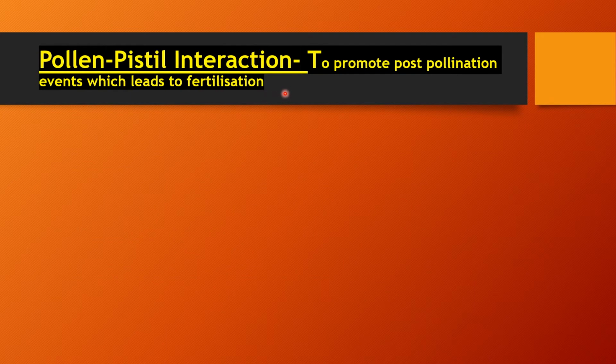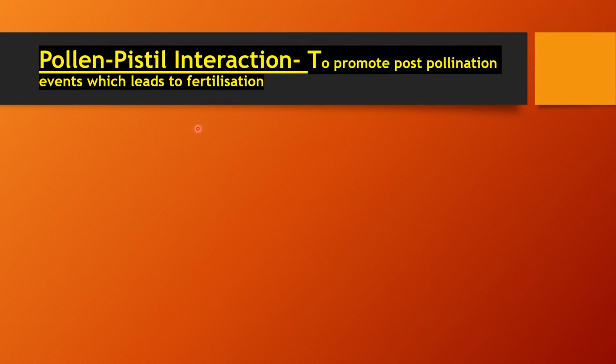Pollination simply means the transfer of pollen to the stigma of the flower, but it does not guarantee the transfer of the right or compatible type of pollen to the stigma. Often, some of the wrong pollens can also land on the stigma. So, pollen-pistil interaction is very much required for the pistil to accept the pollen. The pistil has the inbuilt ability to recognize the right or compatible type of pollen.